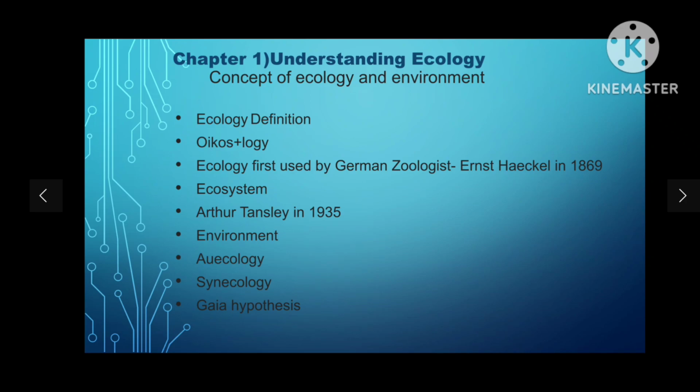Then what is, sorry, the spelling is wrong. It is autecology. Autecology means the study of relationship of individual species with the environment. Then synecology is the study of plant communities in relation to their habitats of a given ecosystem. Then Gaia hypothesis. It refers to the scientific hypothesis which states that the earth is a complex living entity with a sustenance of life dependent on the self-regulating interactions among organisms and their inorganic surroundings.